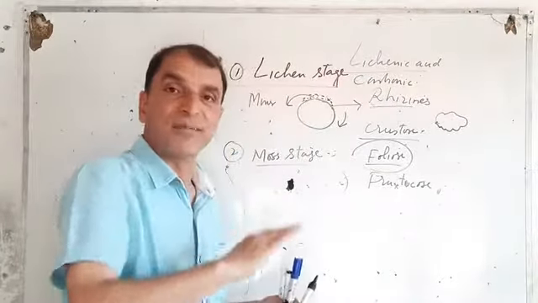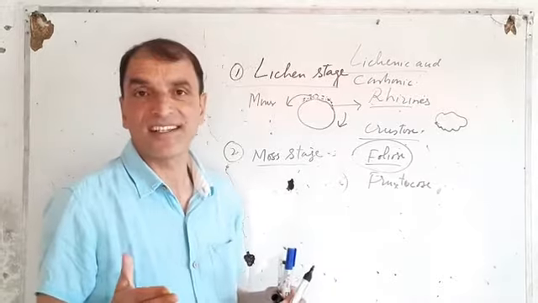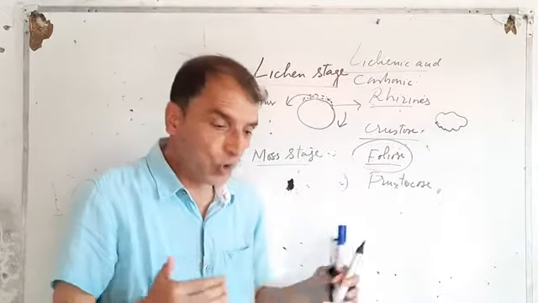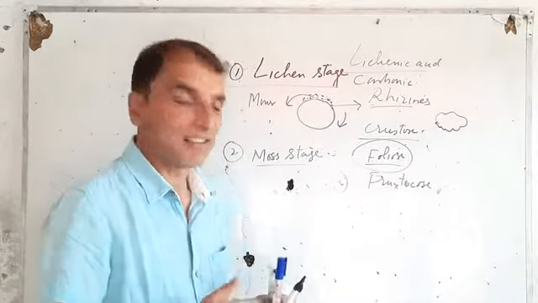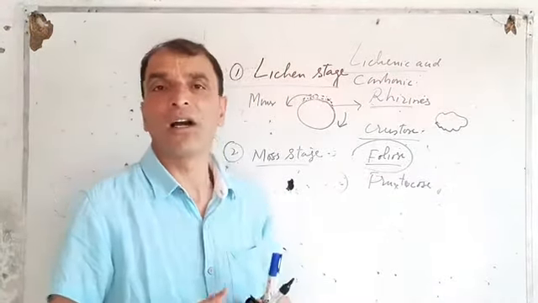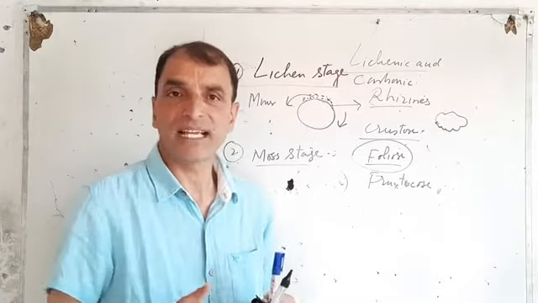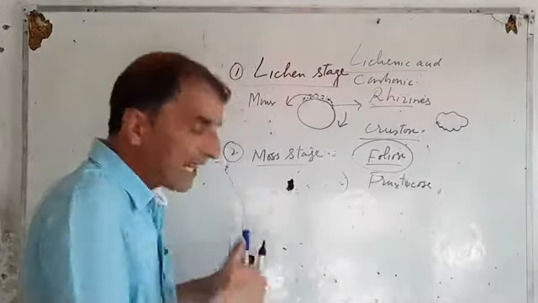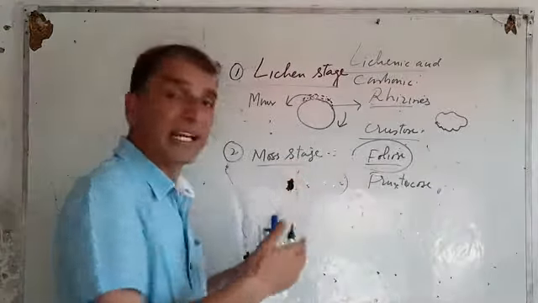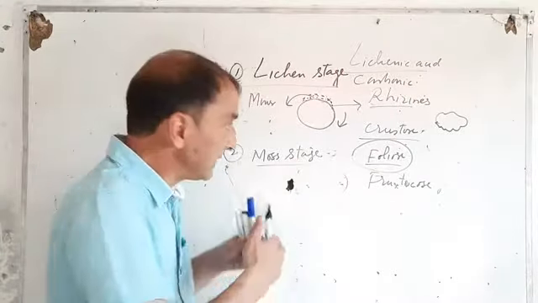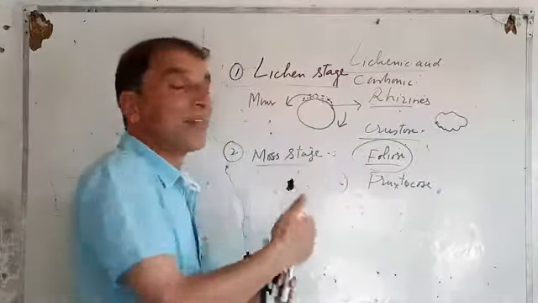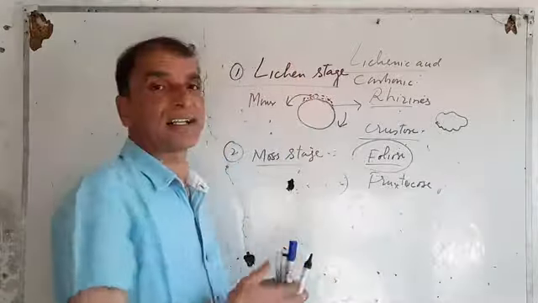Mosses are gregarious. Mosses grow in association, in clusters, in interwoven style associations, and they are taller. Because of these characteristics, they kill the lichens, and dead bodies of lichens add to the organic matter.